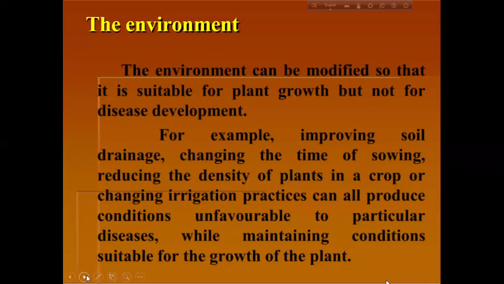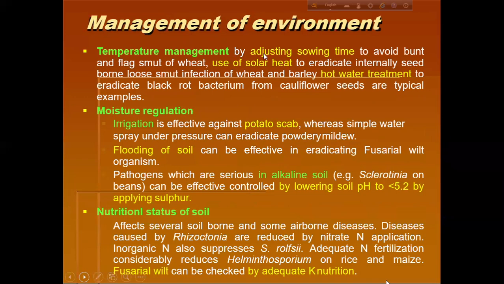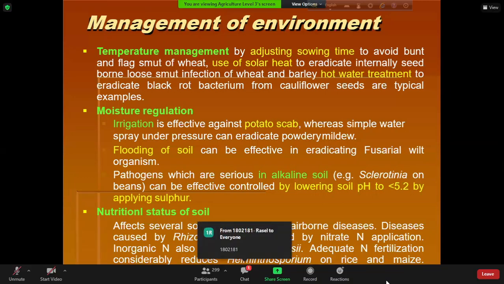You can see here, we can regulate the temperature by adjusting the sowing time to avoid bunt and flag smut of wheat. And we can use the solar heat to eradicate internally seed-borne pathogen of loose smut disease of wheat and barley. We can treat the seed by hot water to eradicate black rot bacterium from cauliflower seeds. But these are just some examples. There are numerous examples. You can check it. So by adjusting the sowing time, we can actually modify the environment.